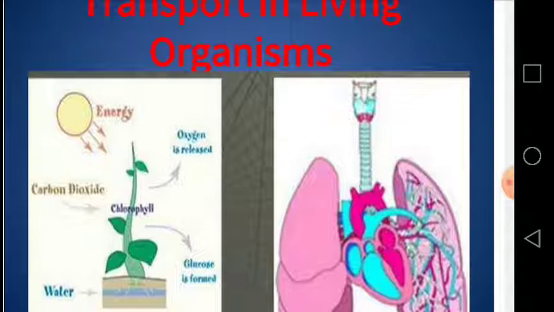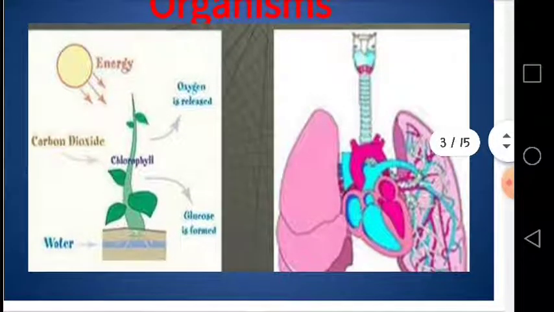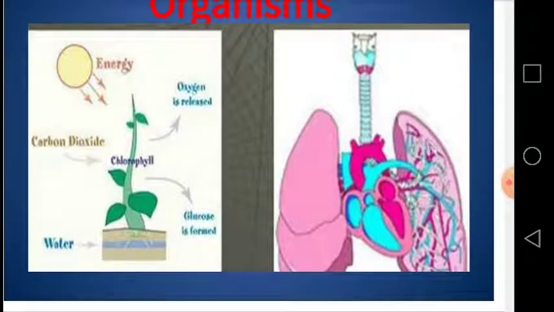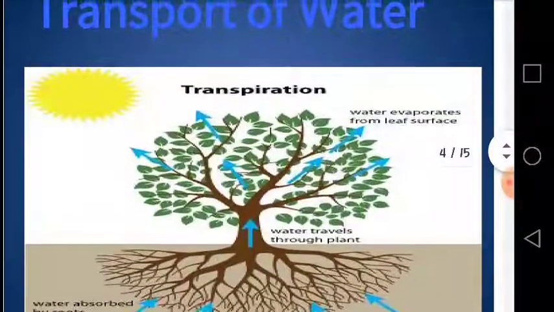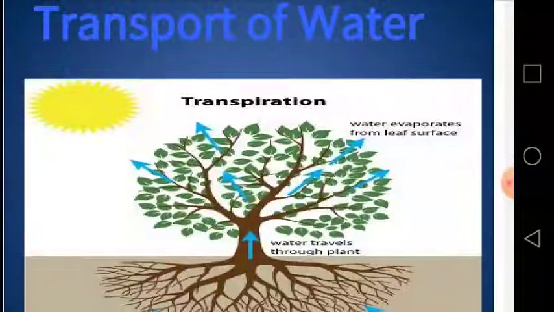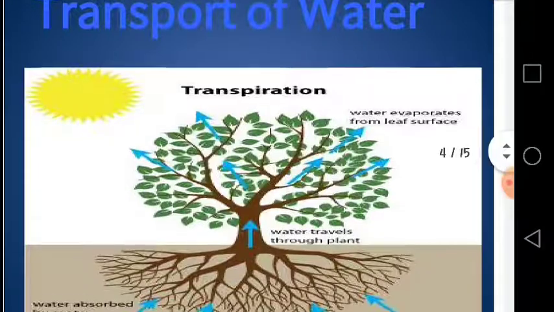So to speed up the transport of substances within the body, each multicellular organism has a transport system. As you can see from this diagram, plants and animals have the transport system for transporting these materials into and out of the bodies. So first of all, we are going to focus on the transport of water, minerals and gases in the plants.